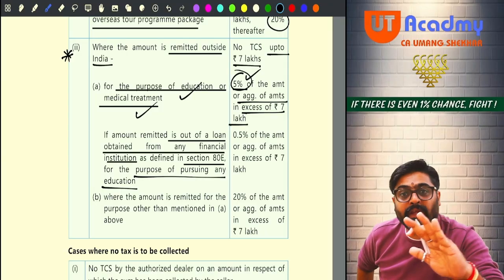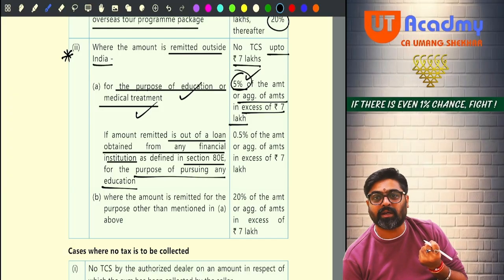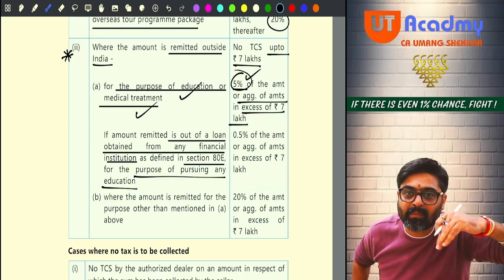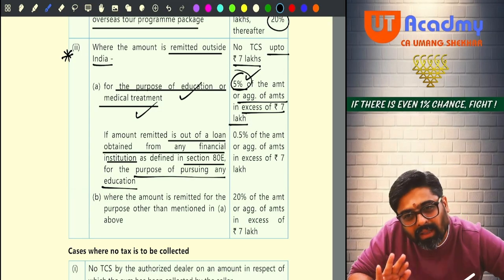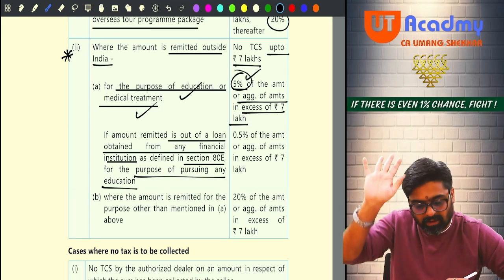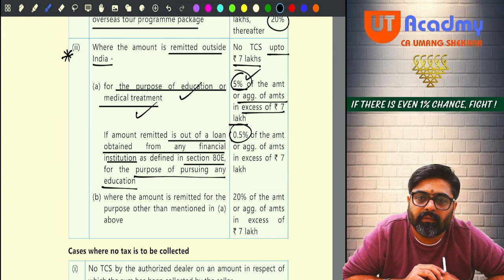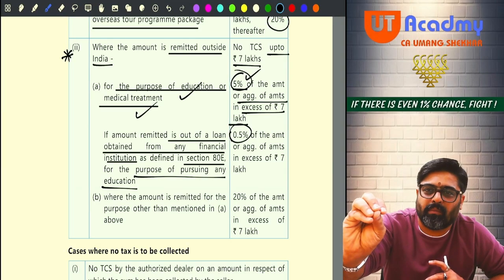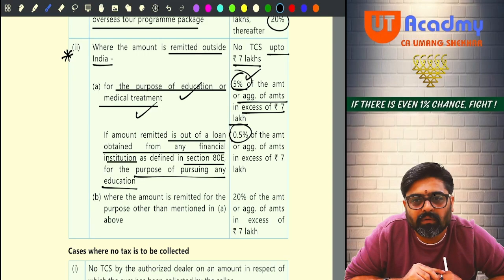But that 10 lakh rupees, you are not using your money. You have taken a loan from some financial institution, 10 lakh rupees for the higher education. And that loan amount is converted into foreign currency and being sent there. So on that, will there be any TCS? Yes, up to 7 lakh there will be no TCS, but over and above 7 lakh it will be 0.5%. Will you remember? The complications they have tried to create, but not at all complicated. If you understand these rates, this entire thing is a piece of cake for you. Sure, sir? Should I move ahead?